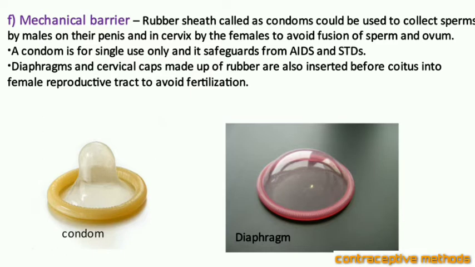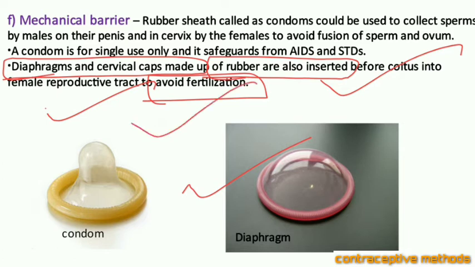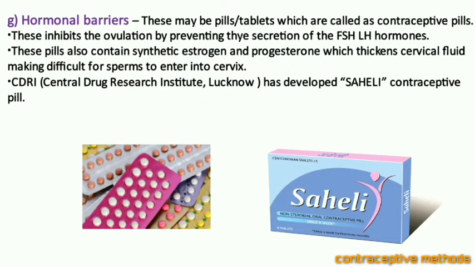Okay, now diaphragms and cervical caps. Cervical caps are made up of rubber, and they can be inserted before the coitus into the female reproductive tract to avoid any fertilization. This is a diaphragm. The cervical caps look the same way. So they are inserted and put in the cervix region so as to avoid the fertilization process. Hope it is clear.